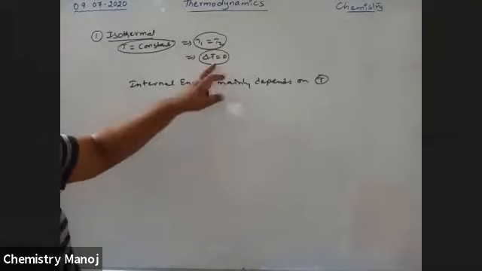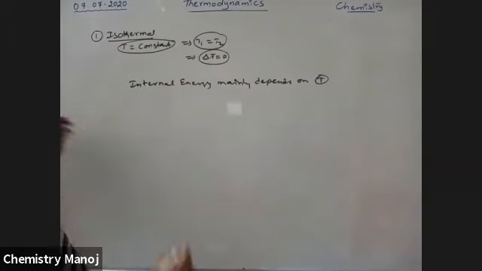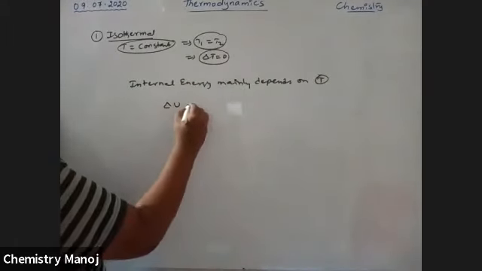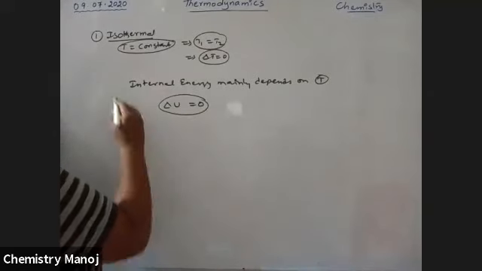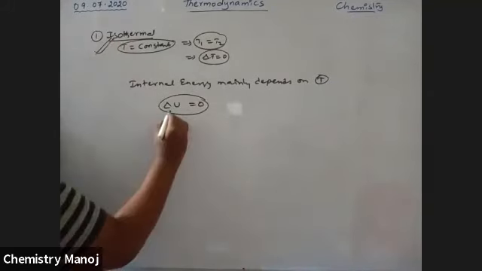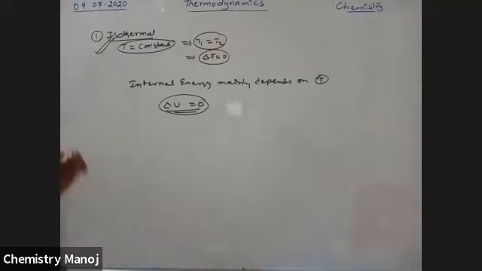The temperature is constant here. That is why the change in internal energy, delta U, is equal to 0. So for an isothermal process, delta U is taken as 0. It is very, very important.